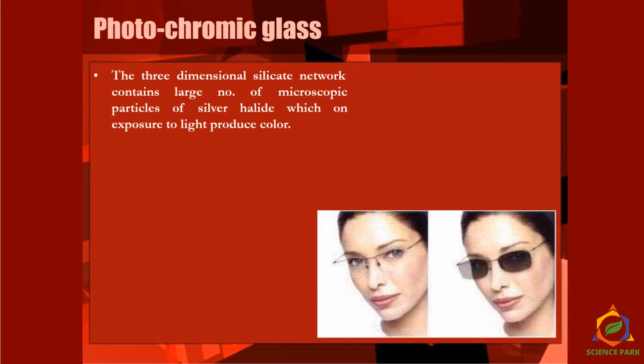Now photochromic glass. Again the same idea. A three-dimensional silicate network contains a large number of microscopic particles of silver halide. For this particular color change, we need silver halide, silver iodide, silver chloride. But generally silver iodide and silver fluoride are used for photochromic glasses.